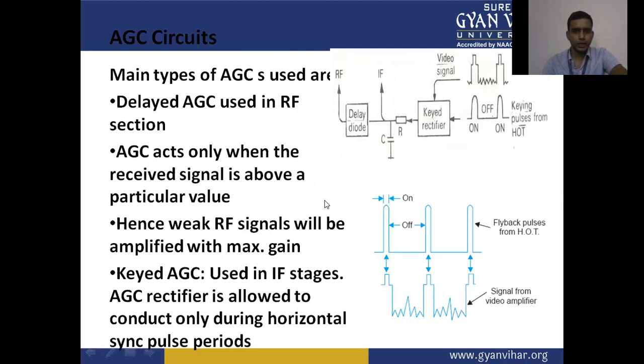AGC circuit, automatic gain control circuit. The main types of AGC used are delayed AGC in the RF sections. Automatic gain control acts only when the received signal is above a particular level, which means it is used to control the gain of the video detector signal. Hence, the weak RF signal will be amplified with maximum gain. To get the particular gain, keyed AGC is used in the IF stages, where the AGC rectifier is allowed to conduct only during the horizontal sync pulse period.